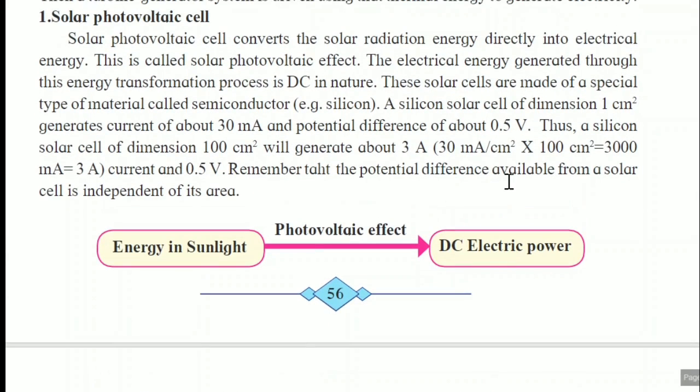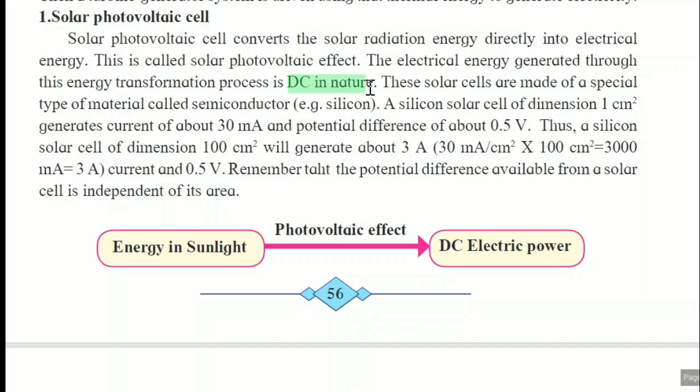First option or first method, it is with the help of solar photovoltaic cell. Solar photovoltaic cell converts the solar radiation energy directly into electrical energy. This is called the solar photovoltaic effect. The electrical energy generated through this energy transformation process is DC in nature.